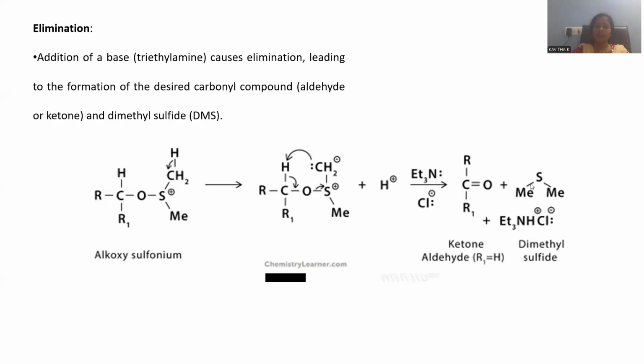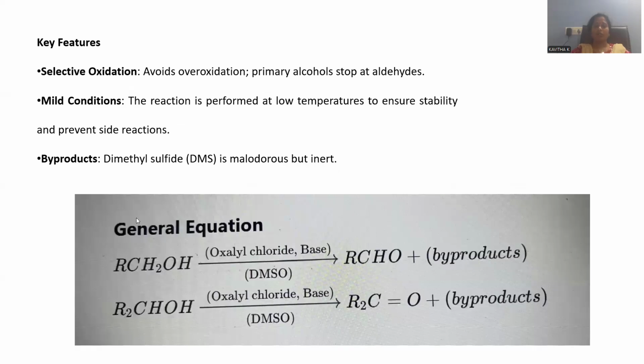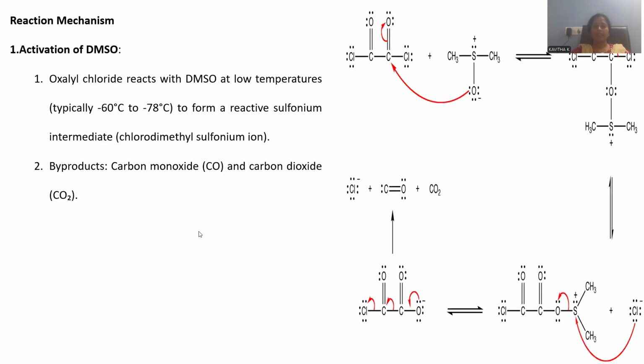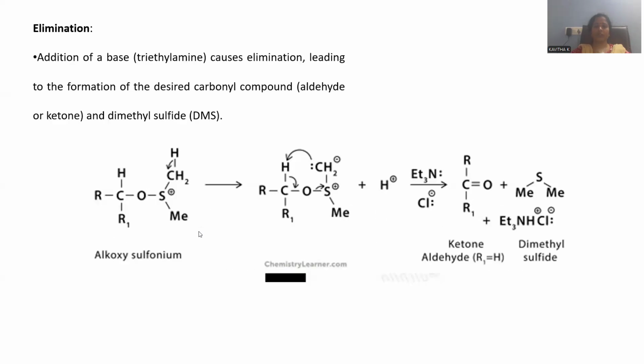This is the compound we took as the starting one, called dimethyl sulfoxide, and whatever byproduct is generated is called dimethyl sulfide, right? And here is the origination of the carbonyl compound, and triethylamine is taken as the base over there, and this is the reason why the carbonyl compound is generated in addition to the dimethyl sulfide byproduct. So the step-by-step mechanism is demonstrated for the Swern oxidation reaction.